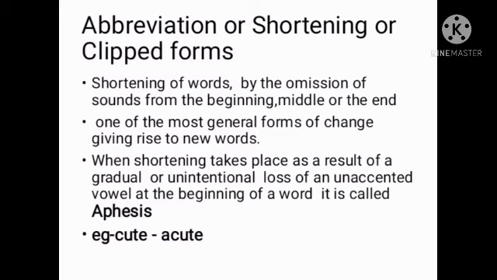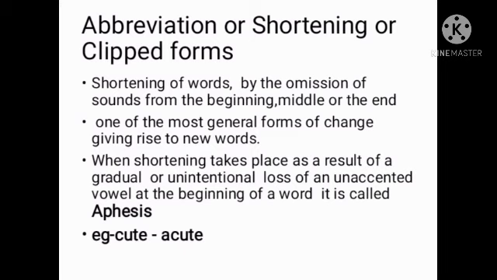And now I introduce the term aphesis. It means when shortening takes place as a result of a gradual or unintentional loss or deletion of an unaccented or unstressed vowel sound at the beginning of a word, it is called aphesis.